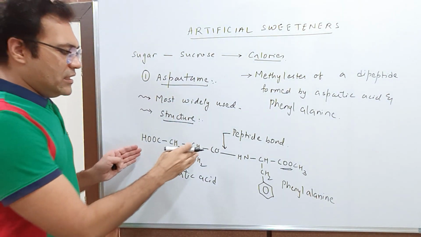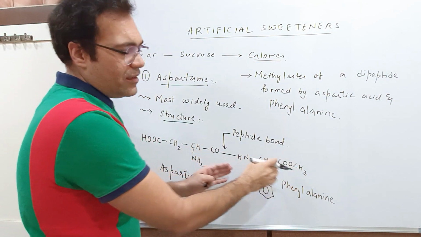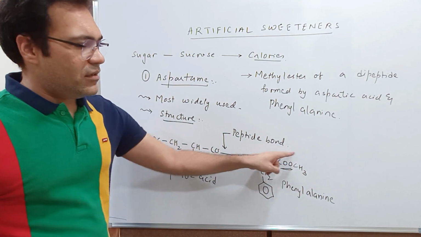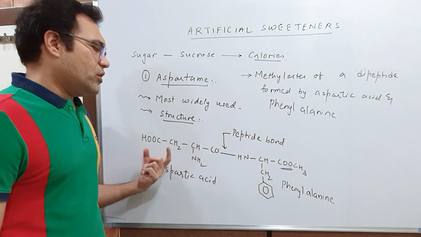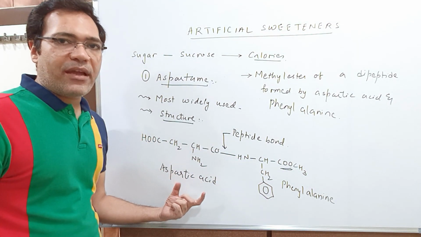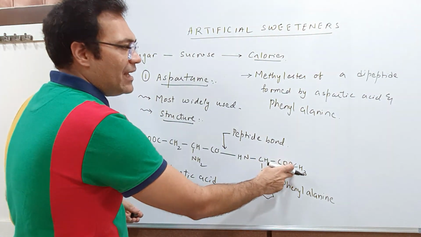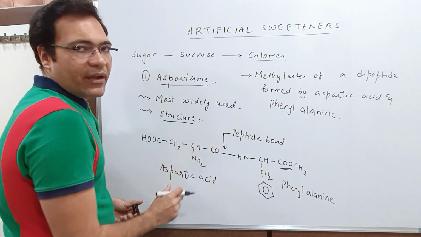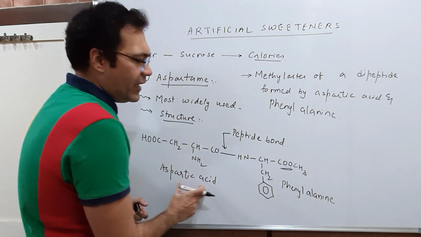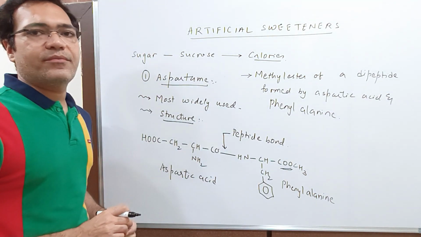Correct? This is aspartic acid, this is phenylalanine. This is the ester of phenylalanine. So this entire structure is known as a dipeptide. So I can say that aspartame is a methyl ester of a dipeptide, which is formed by aspartic acid and phenylalanine.